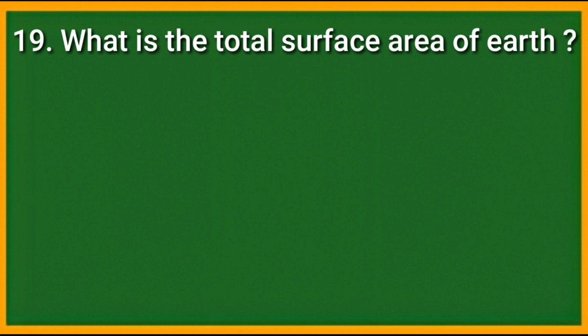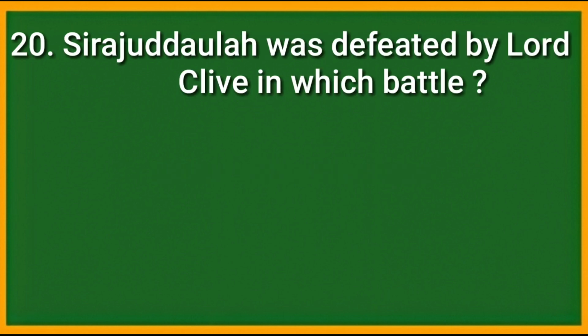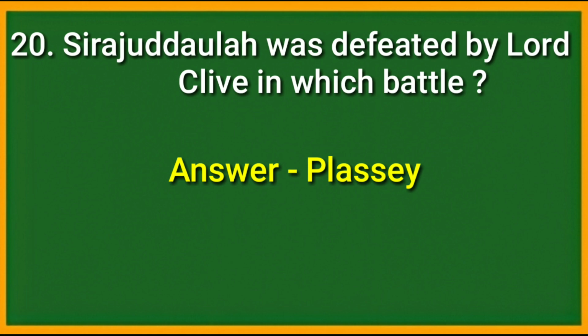Question number 19. What is the total surface area of the earth? Answer is approximately 510 million square kilometers. Question number 20, and this is the last question in this video. Siraj-ud-Daulah was defeated by Lord Clive in which battle? Answer is Battle of Plassey.